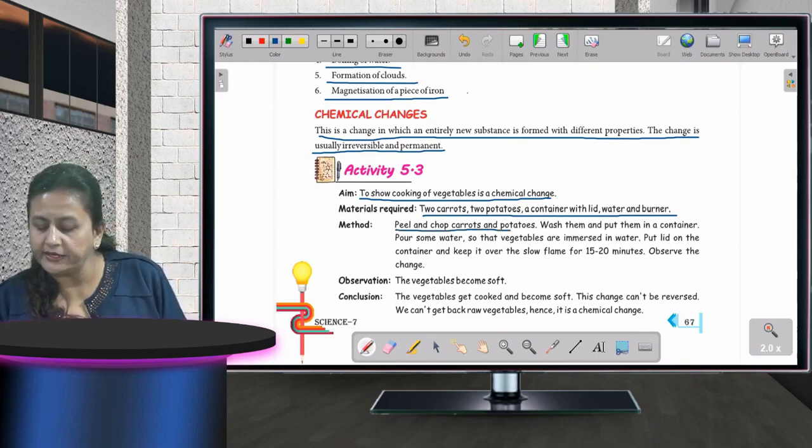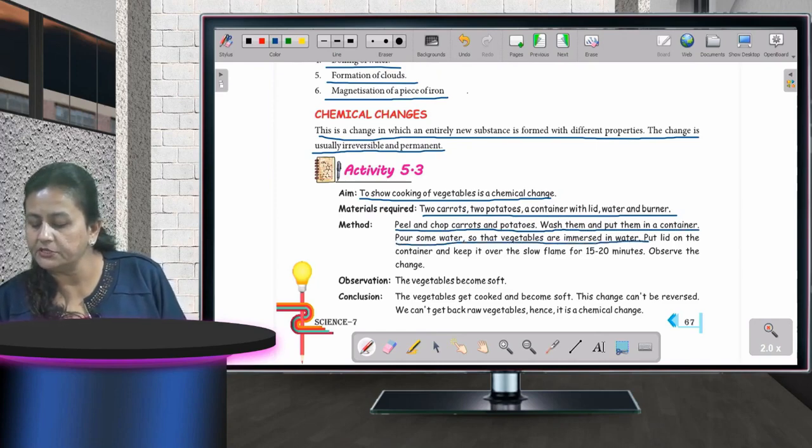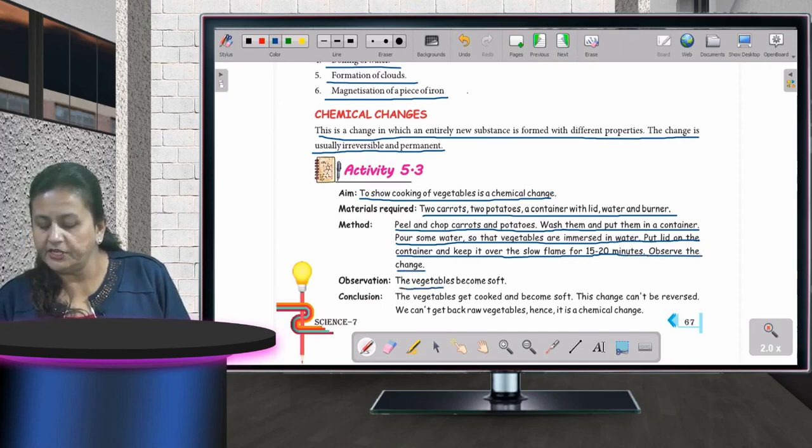Peel and chop the carrots and potatoes, wash them and put them in a container. Pour some water so that the vegetables are immersed in water. Now put the lid on the container and keep it over the flame for about 15 to 20 minutes. Observe the change. The vegetables become soft.